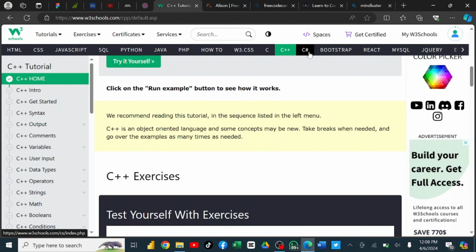You can learn Bootstrap, you can learn React, you can learn MySQL, you can learn jQuery, and you can see that there are other skills you can actually learn. If you are a programmer, there are actually skills. You can learn data science, cyber security, AWS, SciPy, GenAI, DSA, Vue, Sass, Kotlin, Go, AI. So there are many things you can actually learn on W3 School.